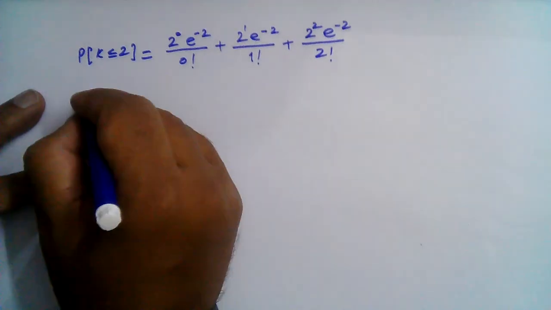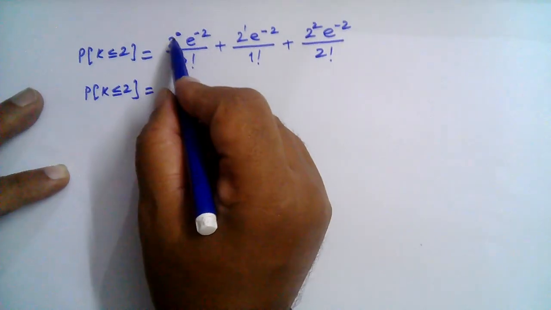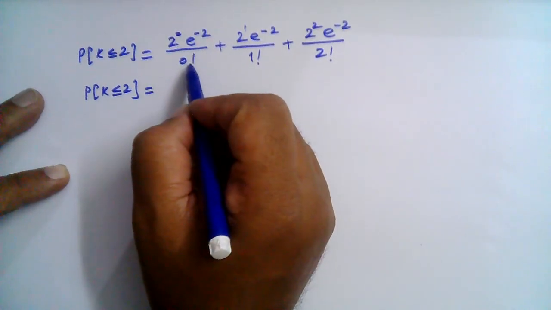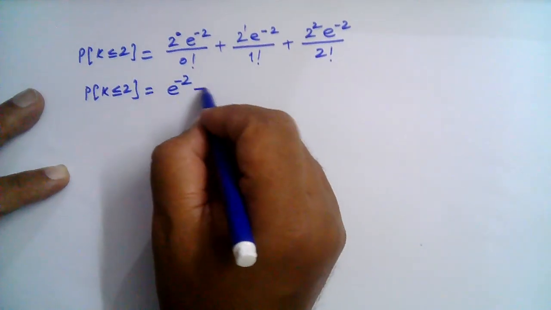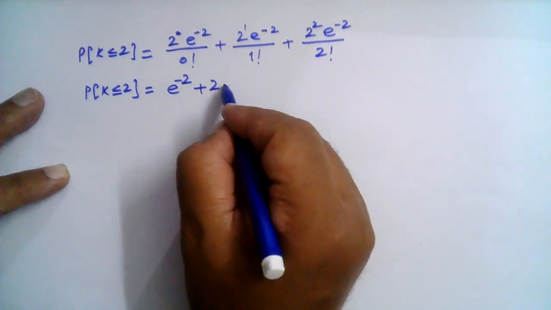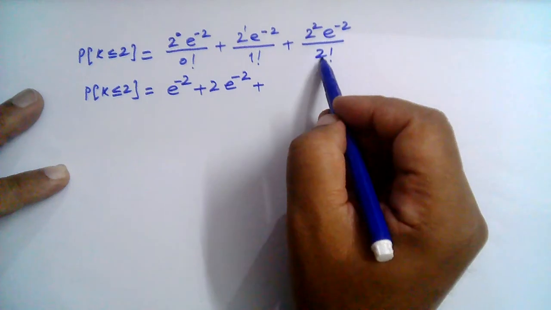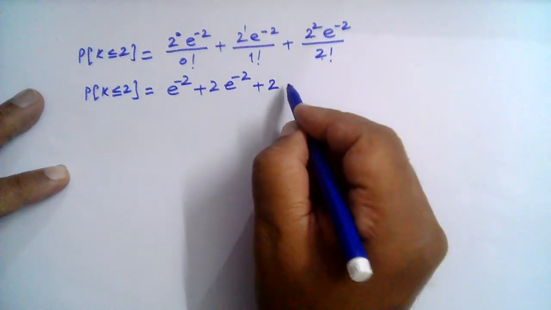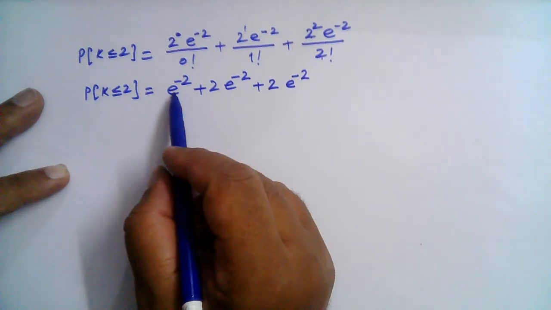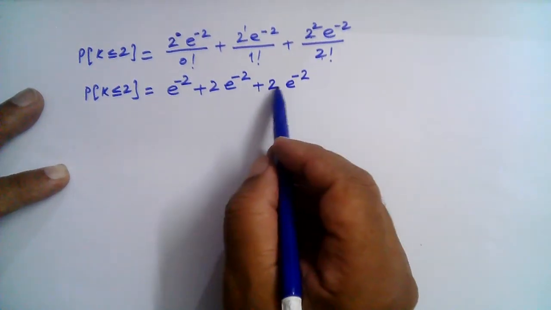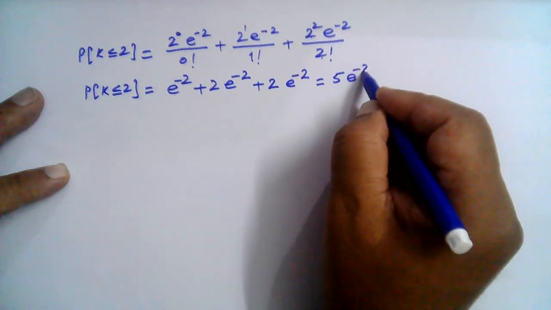So the probability that k is less than or equal to 2 is equal to, 2 raised to power 0 is 1, 0 factorial is 1, so e raised to the power minus 2 simply here, plus 2 e raised to the power minus 2, and then this is 4 divided by 2, which is 2, so 2 e raised to the power minus 2. So all this is 1 e to the minus 2, 2 e to the minus 2, and 2 e to the minus 2, so that is equal to 5 e raised to the power minus 2.